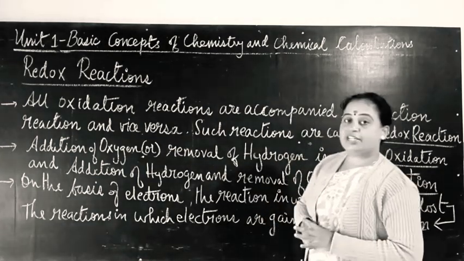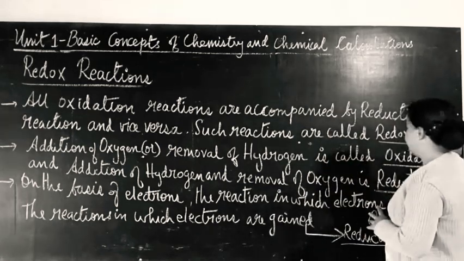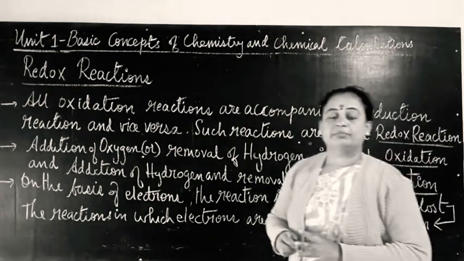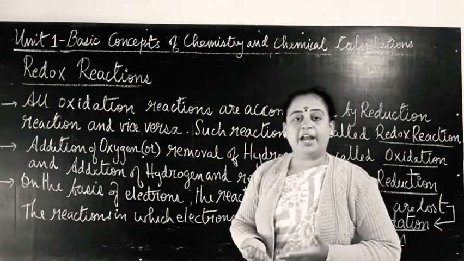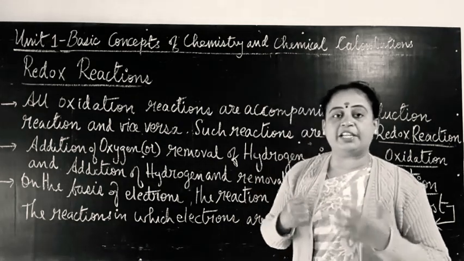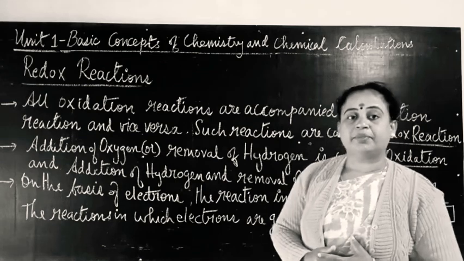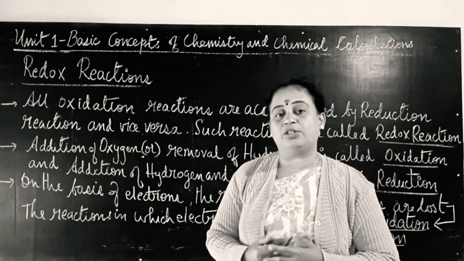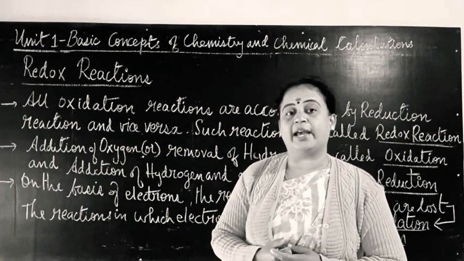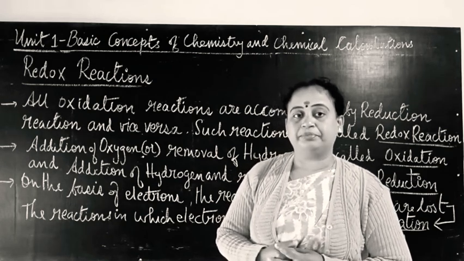Such reactions are called redox reactions. Otherwise it can also be defined like this: if oxidation reaction and reduction reaction take place simultaneously during a chemical process, then that reaction is called a redox reaction.